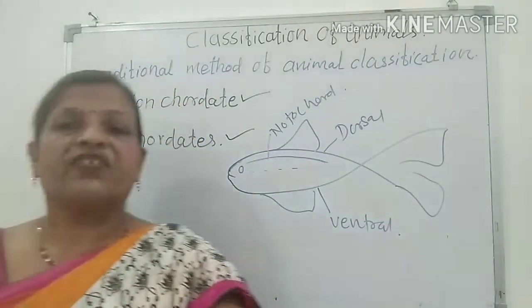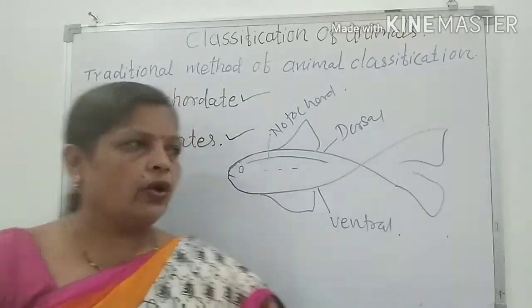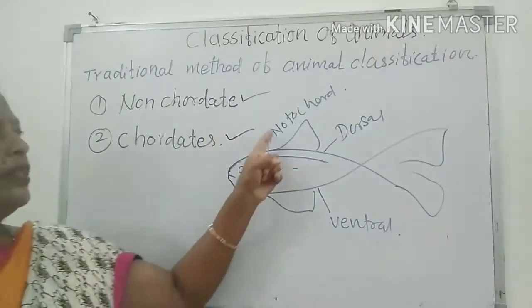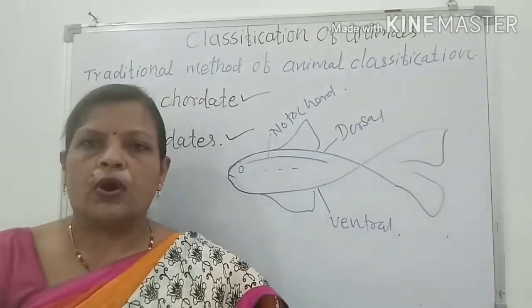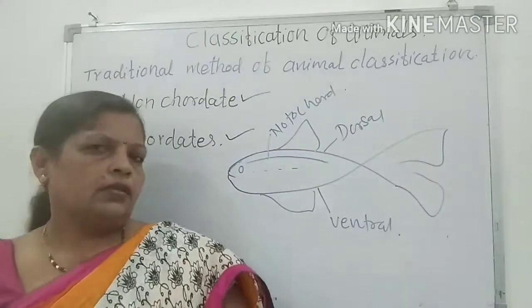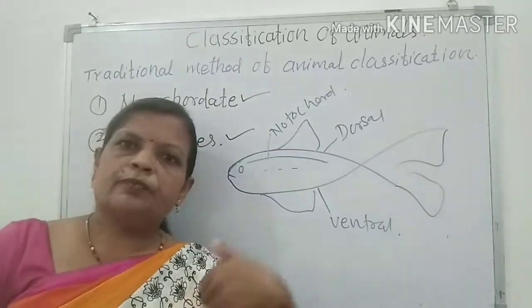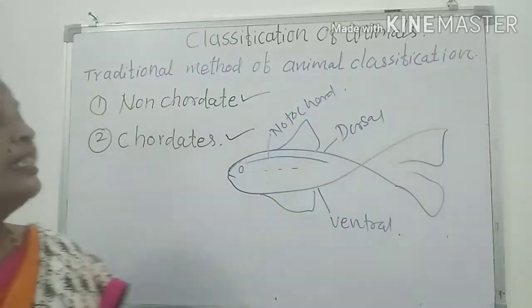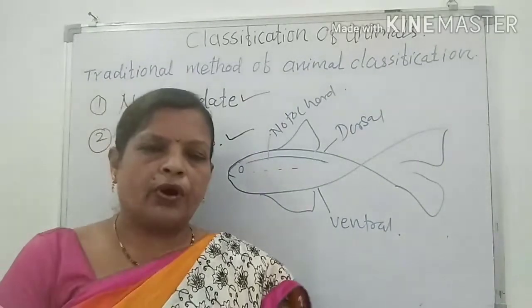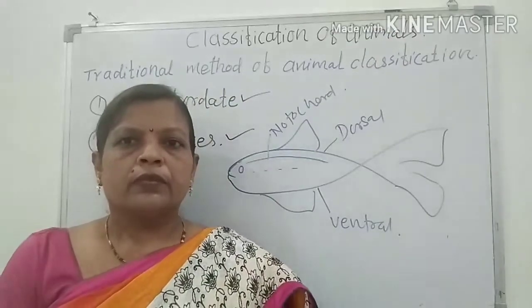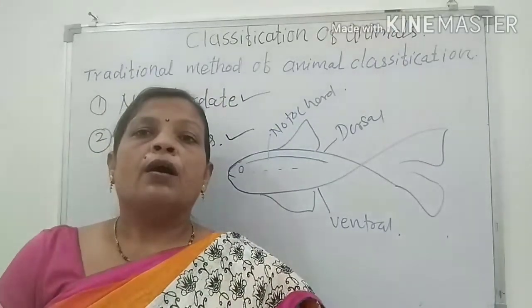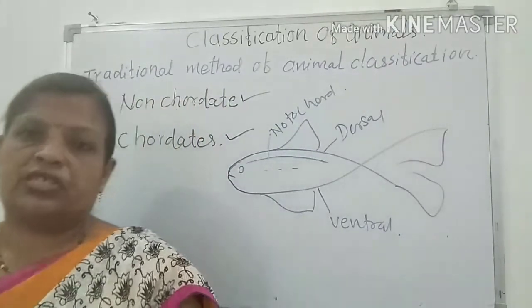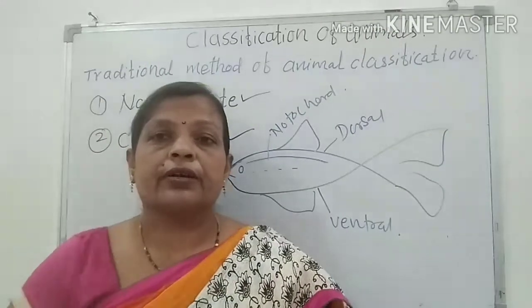Okay, so the first difference among the chordates and non-chordates is the presence or absence of a notochord. If the notochord is present, the animal belongs to the chordates. If the notochord is absent, the animal belongs to the non-chordates. The second difference among the chordates as well as the non-chordates is the pharyngeal gill slits.